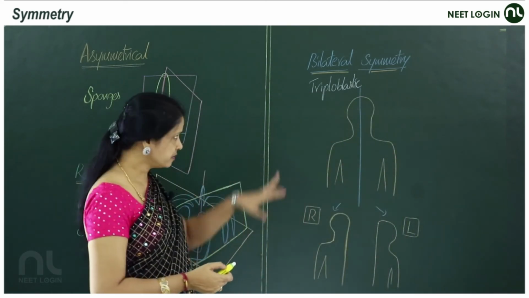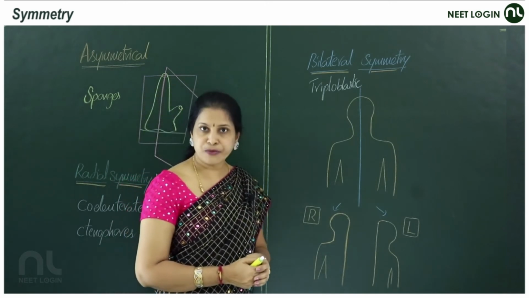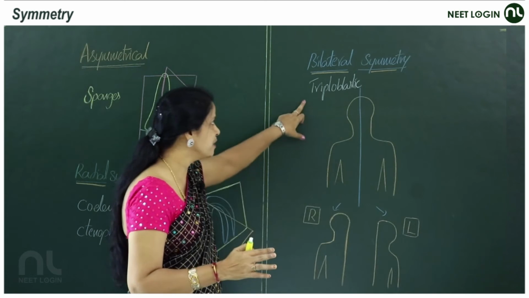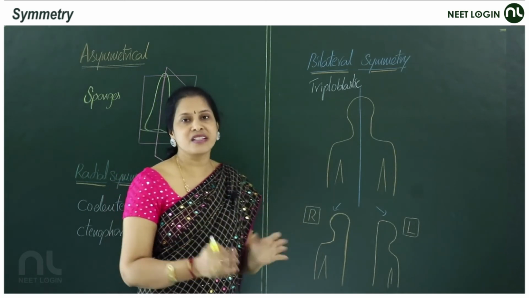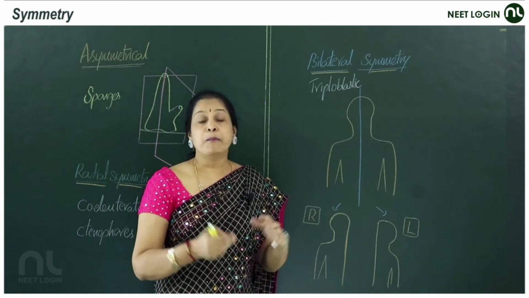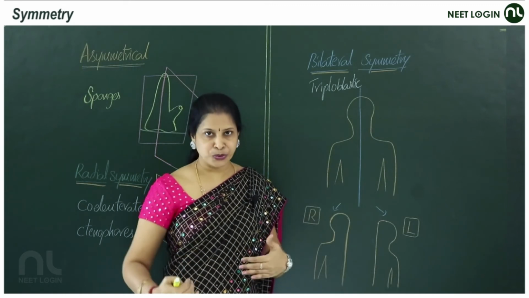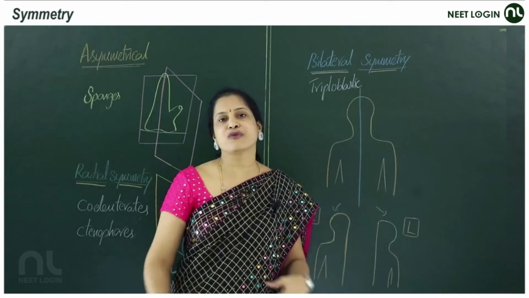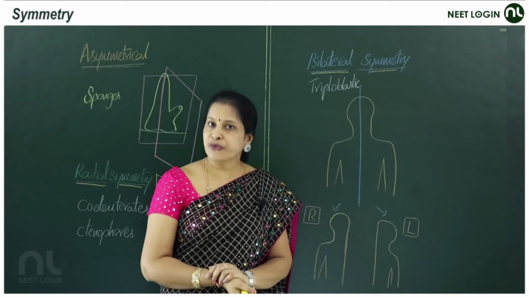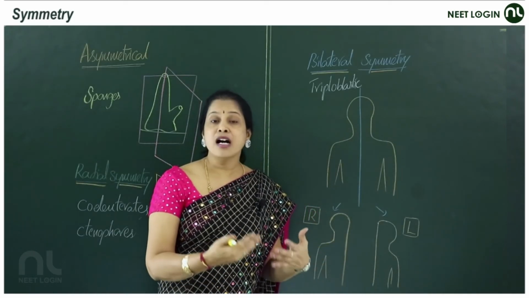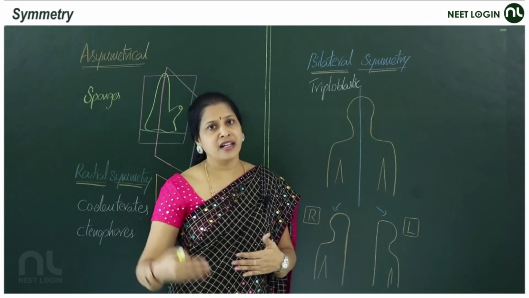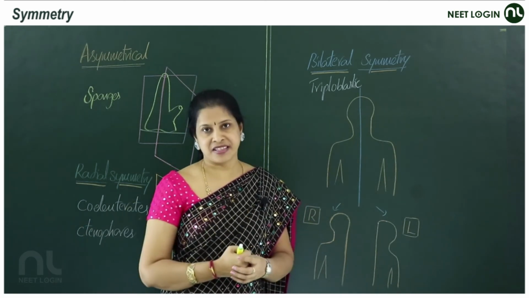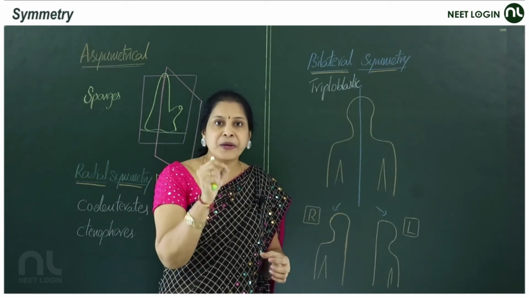Moving on, the advanced type of symmetry, bilateral symmetry. In triploblastic animals, bilateral symmetry is seen. Bilateral, by two. The body parts are arranged on the two lateral sides of the organism. In the phyla like Annelida, Arthropoda, Mollusca, even Chordata, from all these triploblastic animals, one plane.